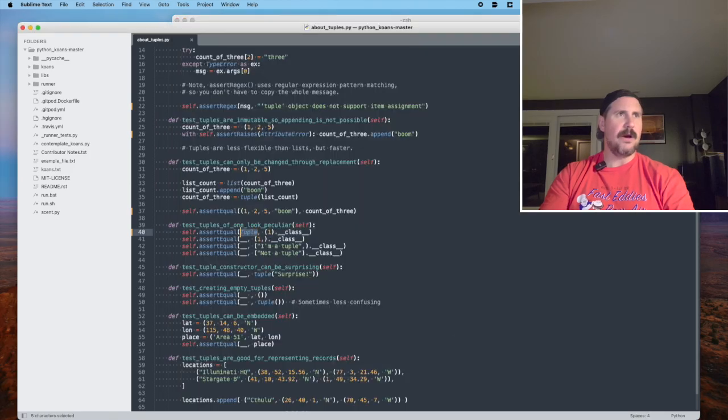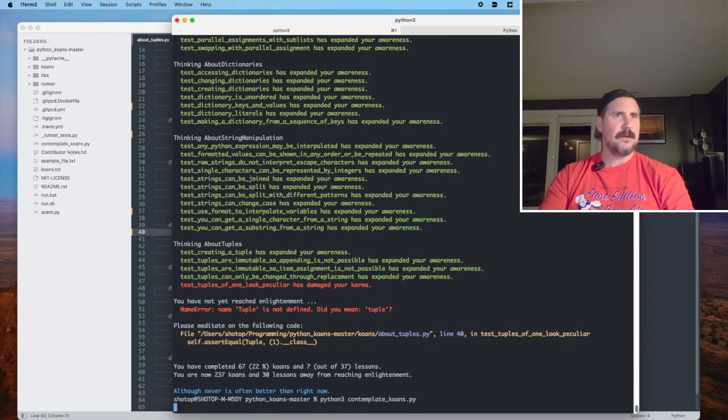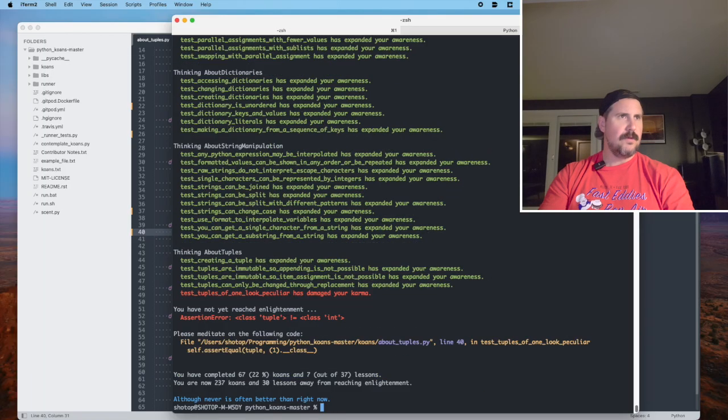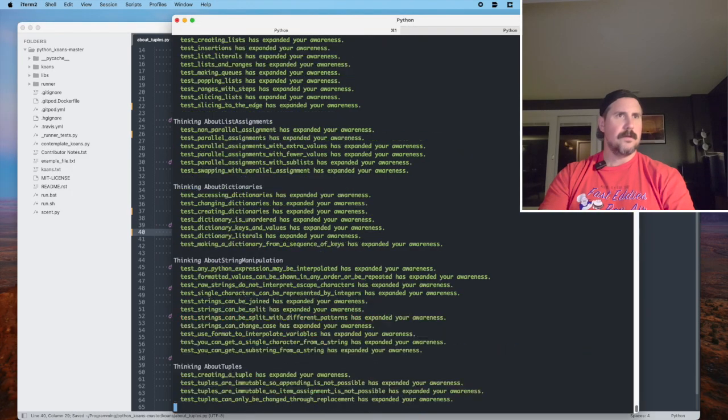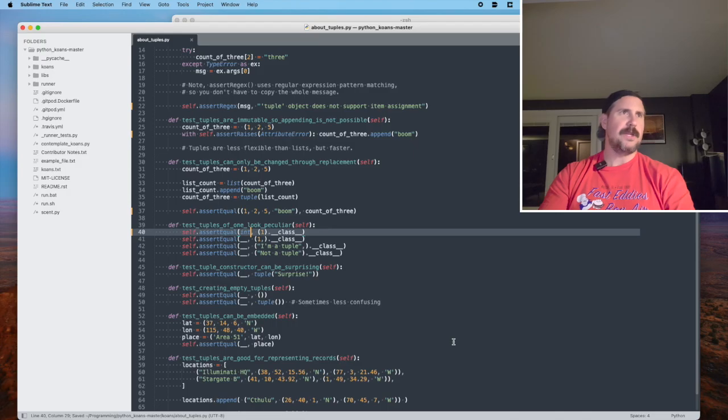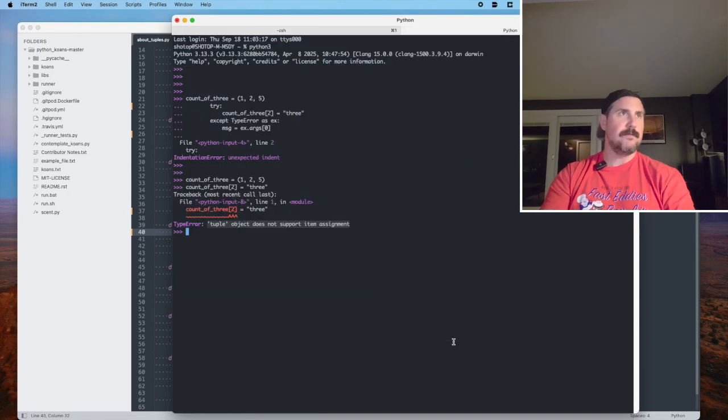Interesting. Maybe lowercase? No. Assertion error does not equal class int. Interesting. So this thing, weird. All right, so I want to check that out actually. Let's jump over here.